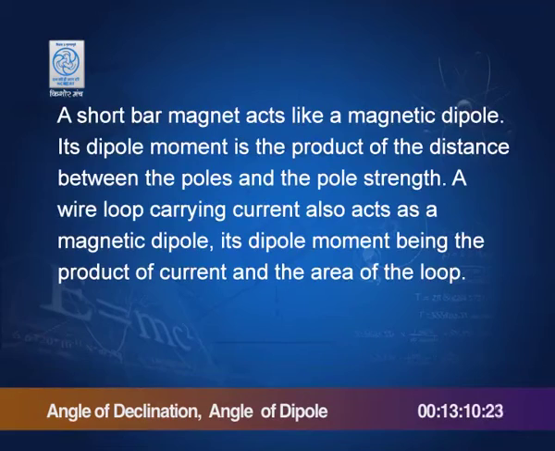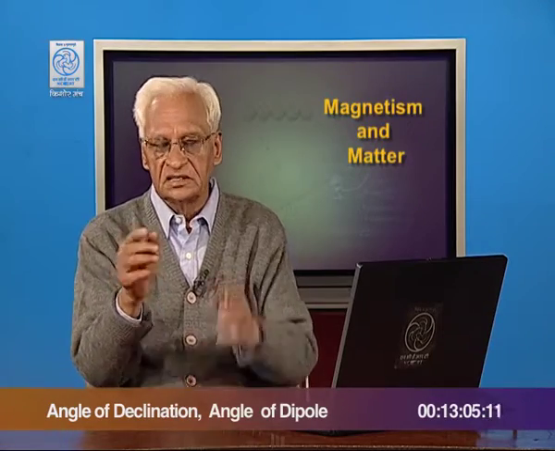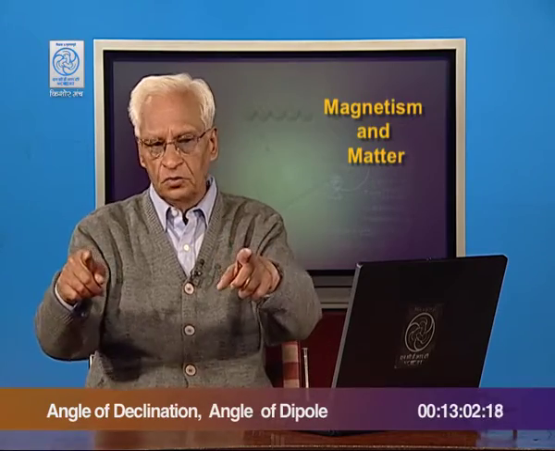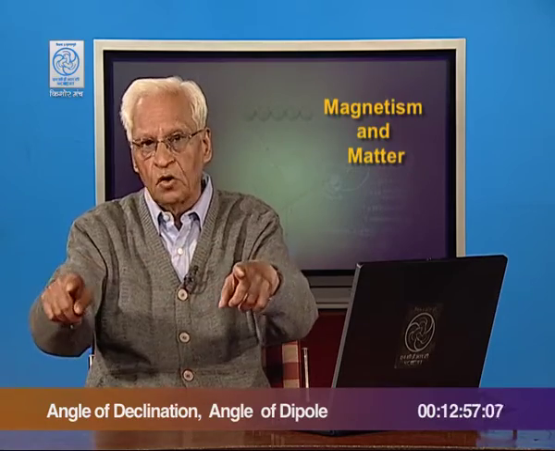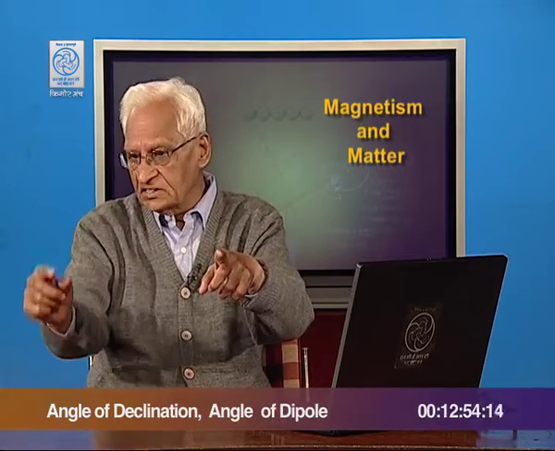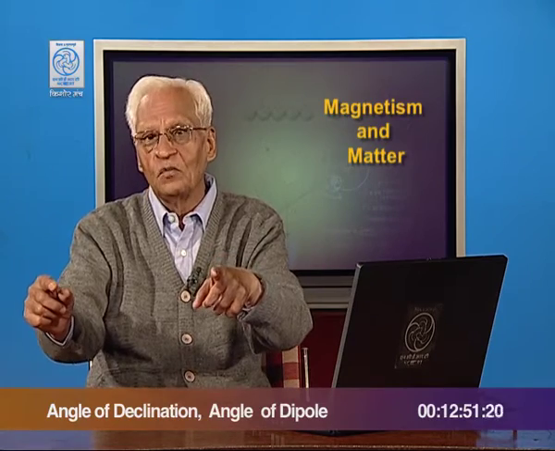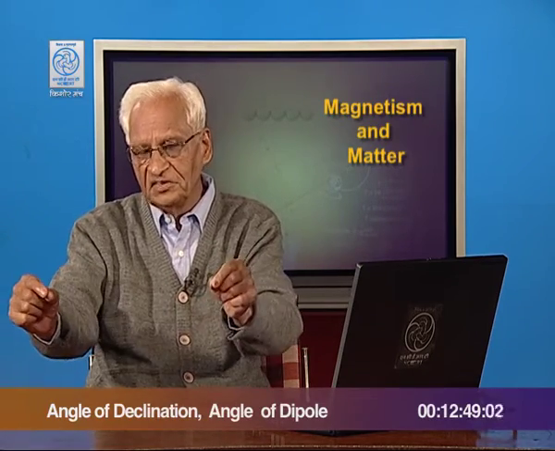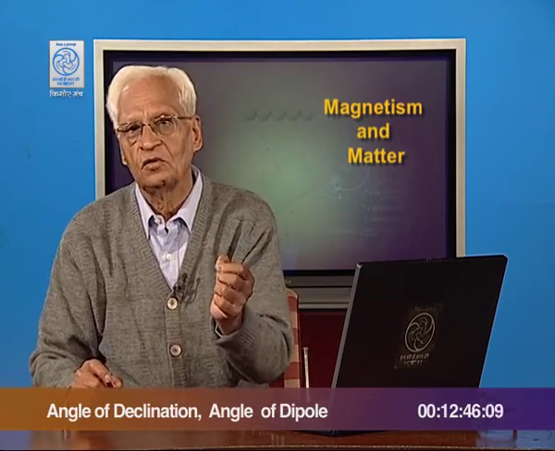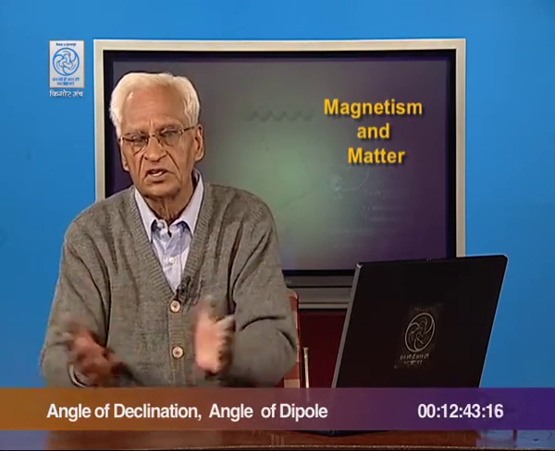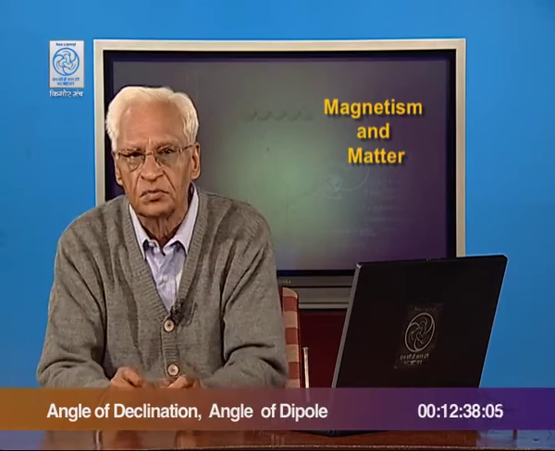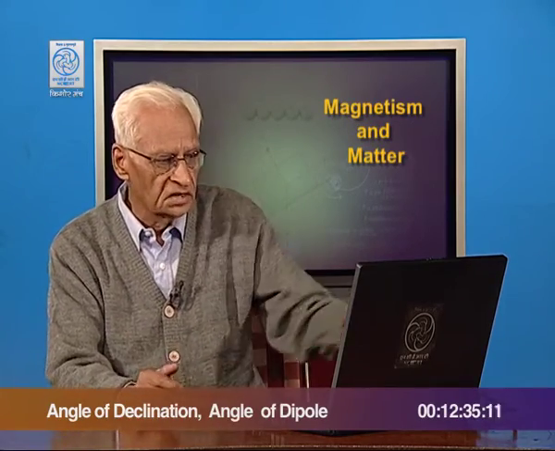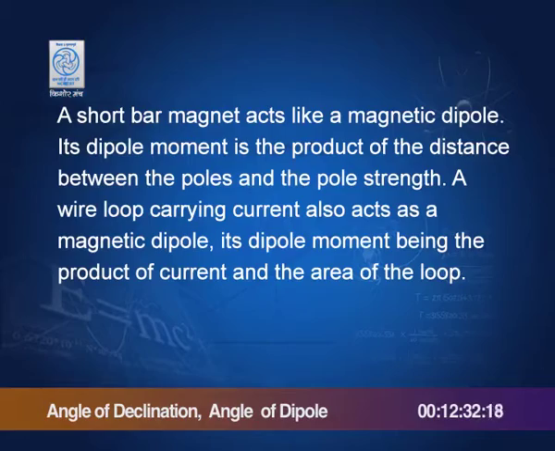Now, a short bar magnet acts like a magnetic dipole, and its moment we have seen is the strength of the pole into the distance between the poles. It does not matter whether they are in a straight line or not. Even if the magnet is bent like this, the dipole moment would be the distance between these two poles and the strength of the pole. It does not matter what the shape of the magnet is. The distance between the two poles and the strength of the pole, the product of these two is called the dipole moment of the magnet.